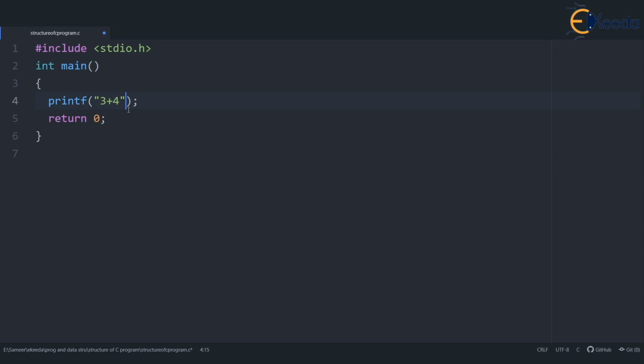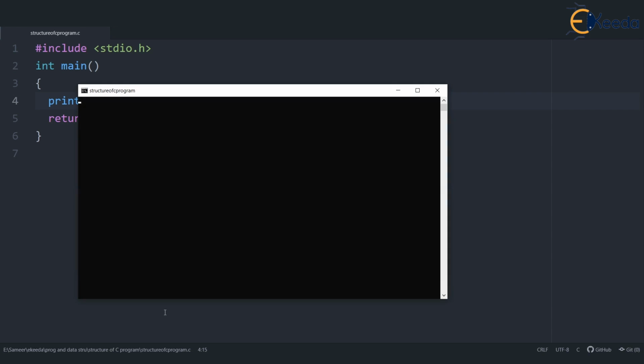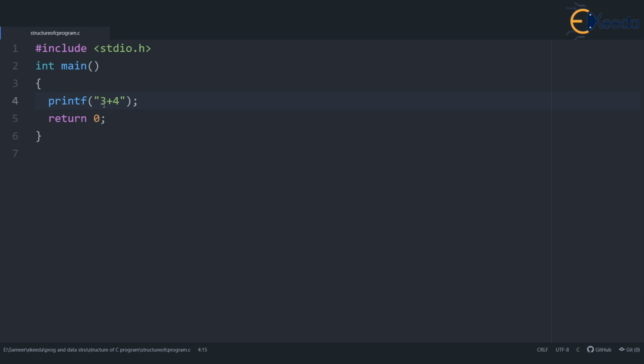Let's prove this. Let's right click and compile and run this program. As you will see, the output of this program is not 7, it is 3 plus 4, which proves that printf simply prints whatever is given in quotation marks as it is. Let's get back to our earlier message, welcome to C programming.